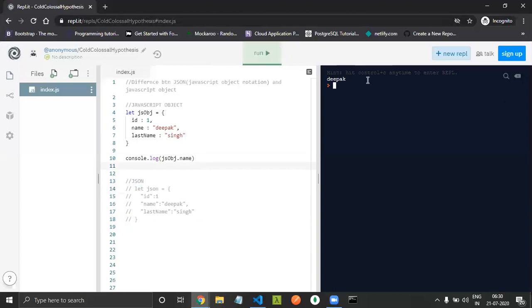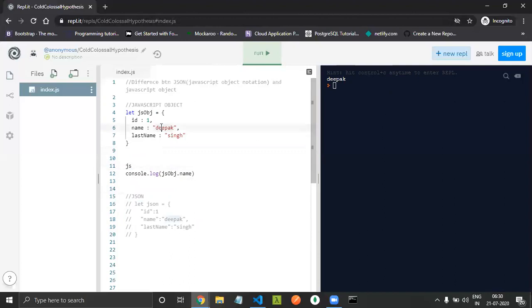We got the value people. Okay, so we are getting the value. Whereas if we want to do any operation, if we want to change this key value, let me change it to Shivam. If you want to do any operation on this JavaScript object, you can do it easily. Let me do JS object dot name is equal to, let me make it Shivam.